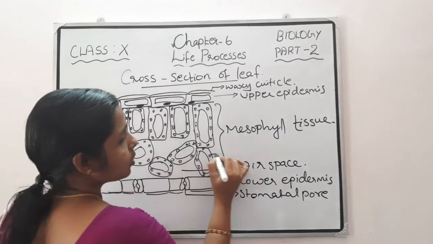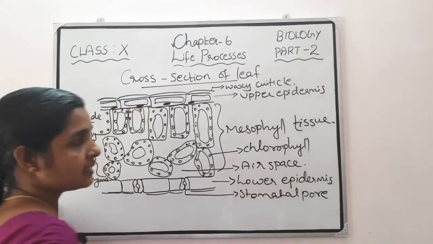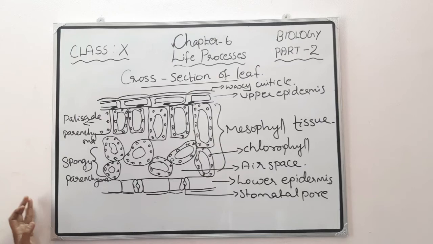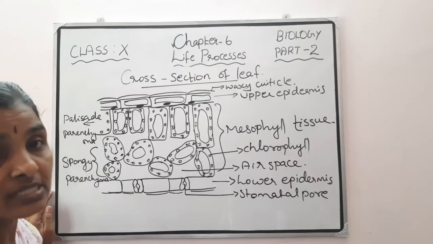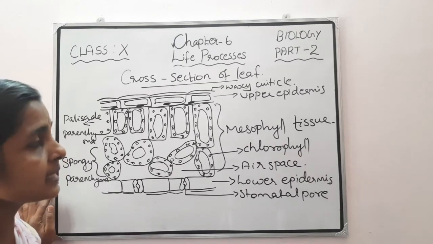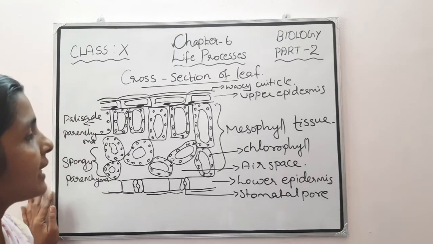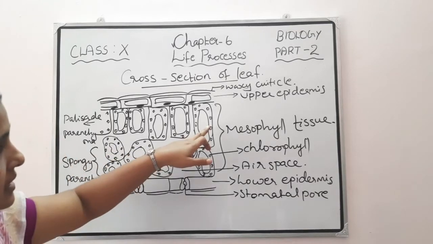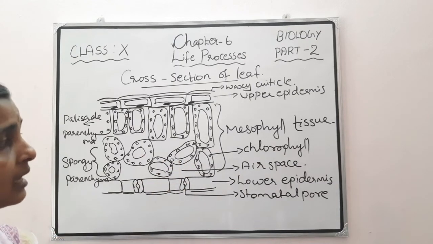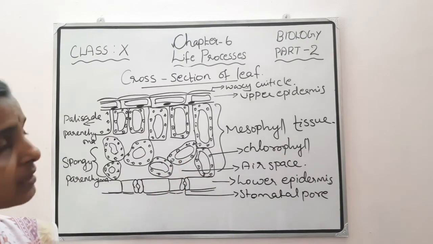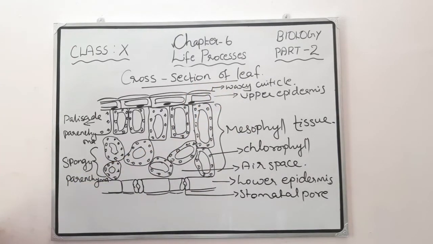These are the chlorophyll. What is the purpose of chlorophyll? In order to absorb sunlight for photosynthesis. Chlorophyll is present in an important cell organelle called chloroplast. Inside the chloroplast, a green pigment is present, that is called chlorophyll. And where is this chlorophyll present? In the mesophyll cells, that is, in both the palisade parenchyma and the spongy parenchyma, which together constitute mesophyll tissue. That is the structure of the cross section of a leaf.